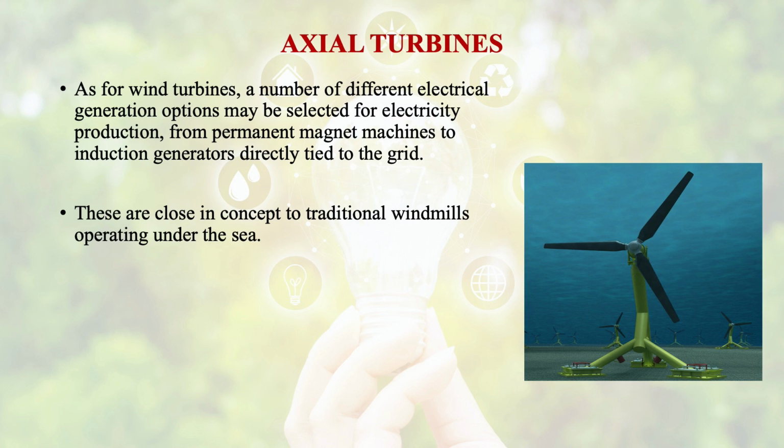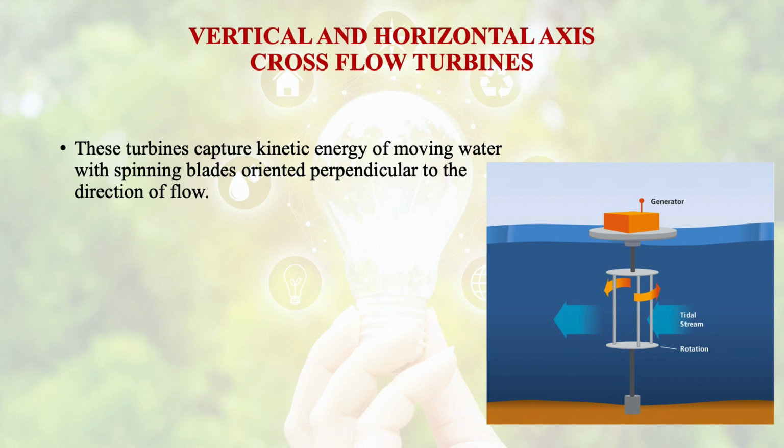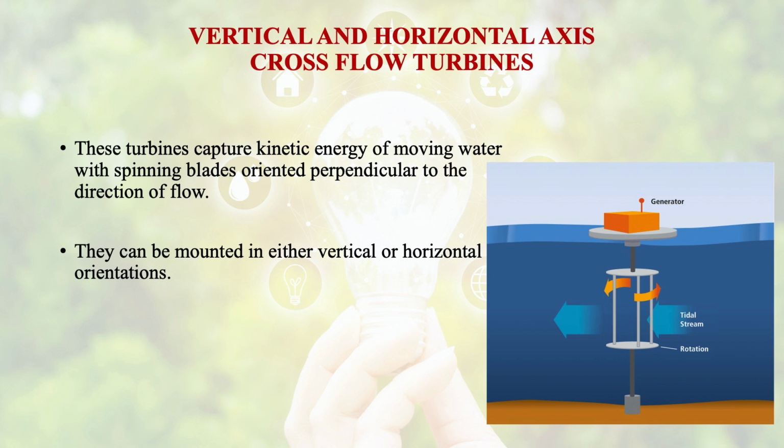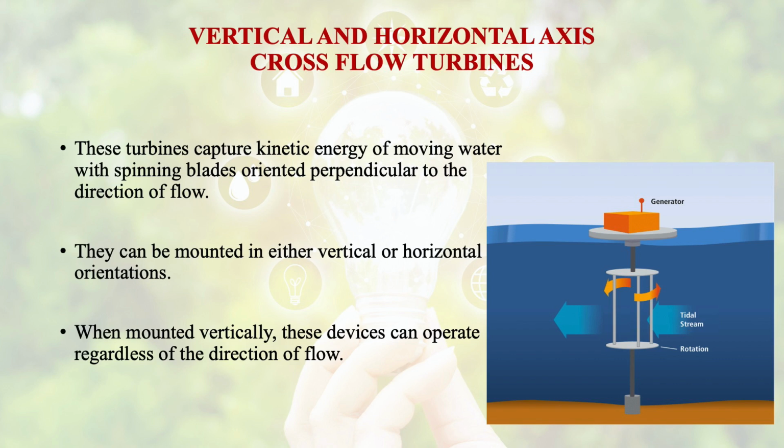If we talk about the tidal turbines, then come the cross flow turbines, vertical and horizontal axis cross flow turbines. These turbines capture kinetic energy of moving water with spinning blades oriented perpendicular to the direction of the flow. They can be mounted in either vertical or horizontal directions. When mounted vertically, these devices can operate regardless of the direction of the flow.